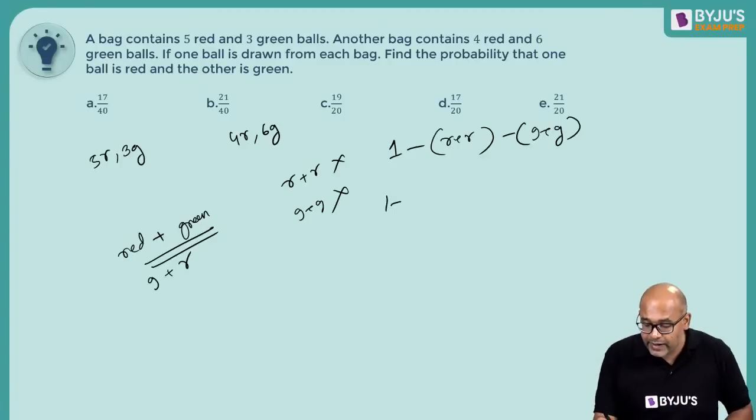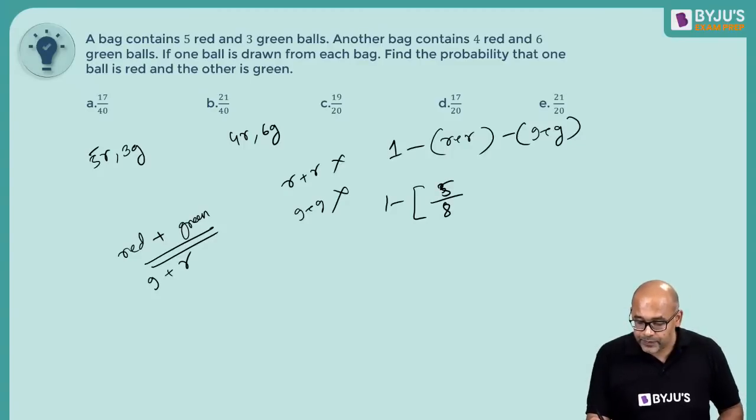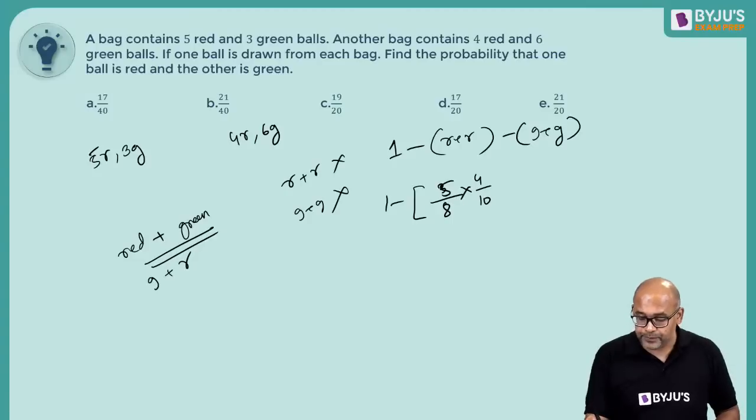Okay, so 1 minus getting a red is 3, this is 5, right? 5 out of 8, and the second one should also be a red. It is 4 out of 10.